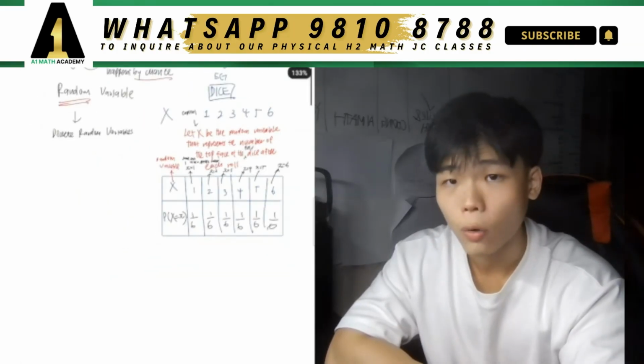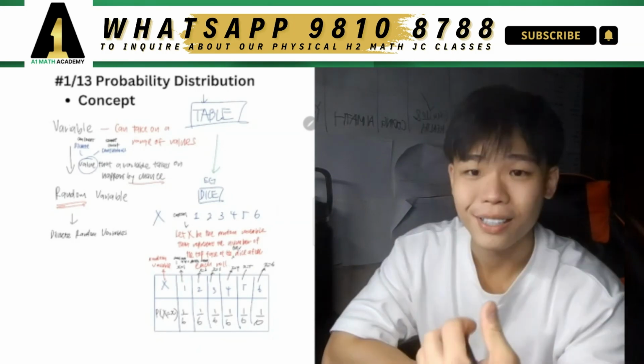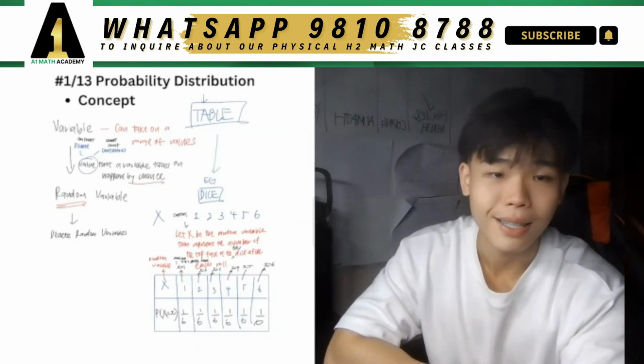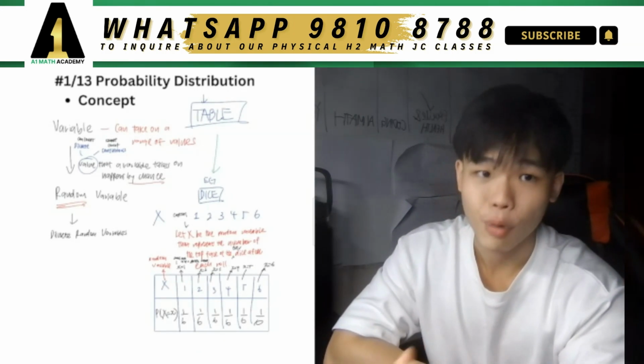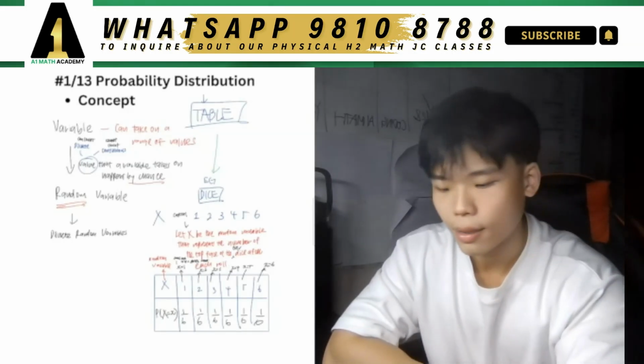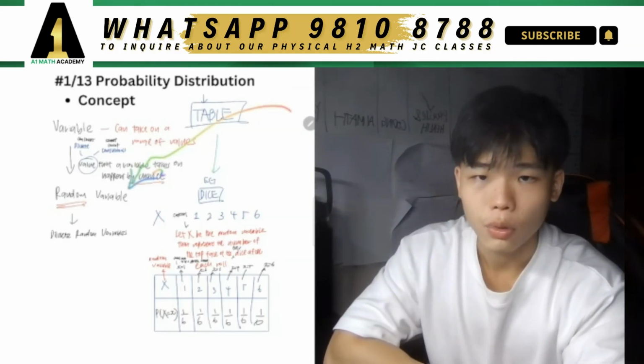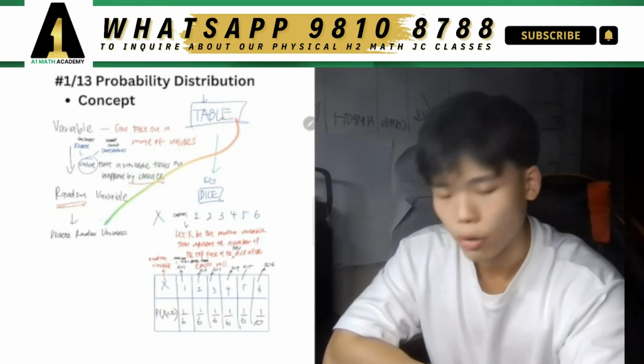And this is what we call the probability distribution table. This is the first concept that we need to know, because sometimes in the exam they will ask you to draw the probability distribution or represent the distribution of the probability, and it will usually be represented in a table for discrete values. You don't need to know so much. We just know that it's for discrete random variables.